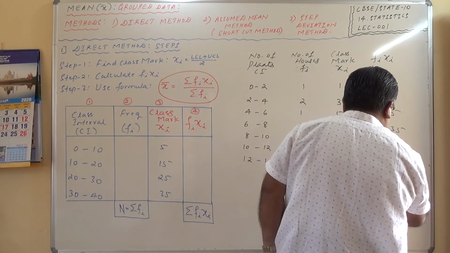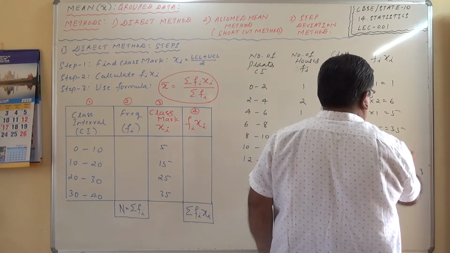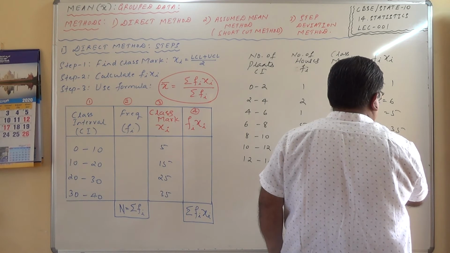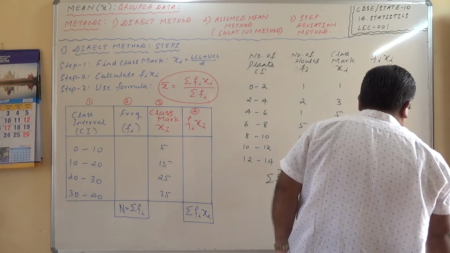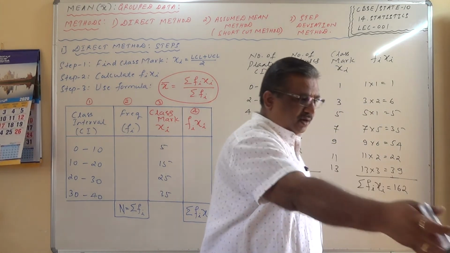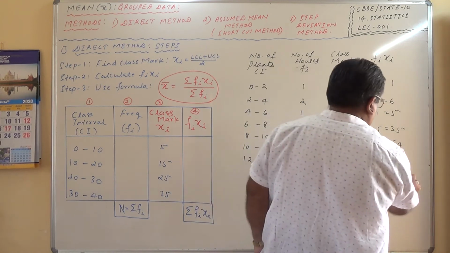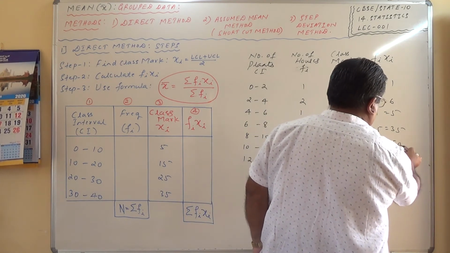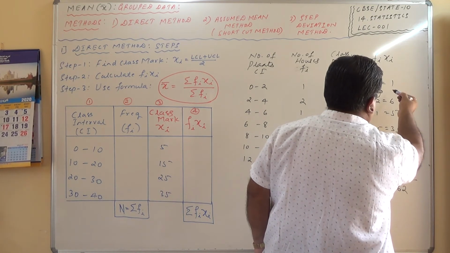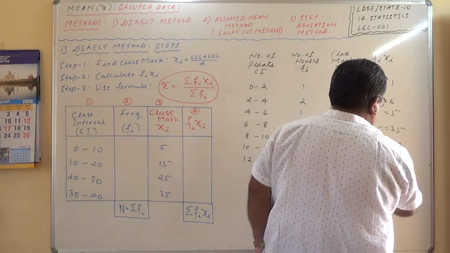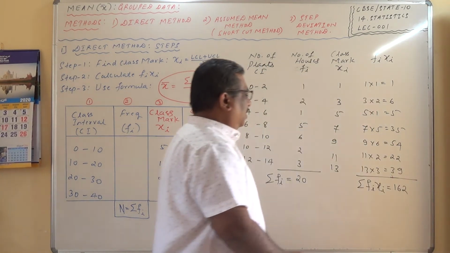So 3 here, 3, 6, 8, 12, 162. Check the answer in your book. Check it, so once again we will check it. 9, 10, 11, 12, 15, 25, 26, 162. So this is correct.